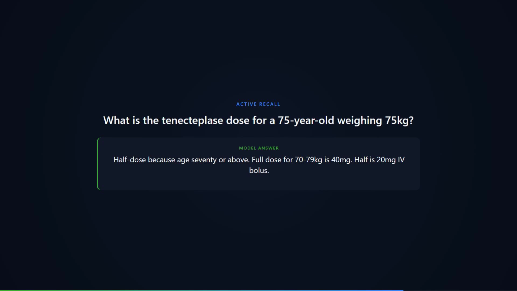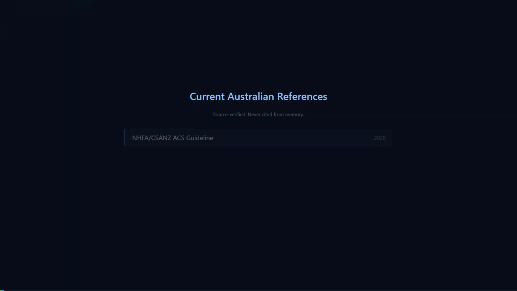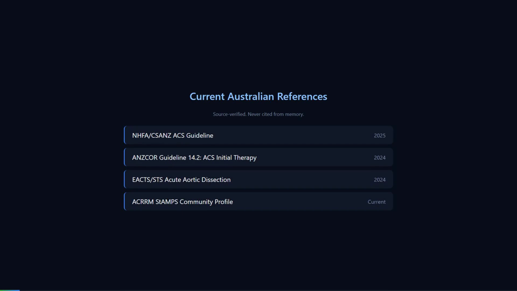And what separates a passing candidate from a strong candidate? Strong candidates signpost before expanding. They say, I will assess stability first, then confirm the diagnosis, then begin treatment, then plan disposition. Each of those is a signpost. Then they deliver the detail under each heading. They state exact drug, dose, route, and monitoring for every medication. They acknowledge the rural constraints explicitly: no CT, limited blood products, 90-minute retrieval. And they show leadership. They assign roles, use SBAR for handover, and involve the Aboriginal health worker for family support.